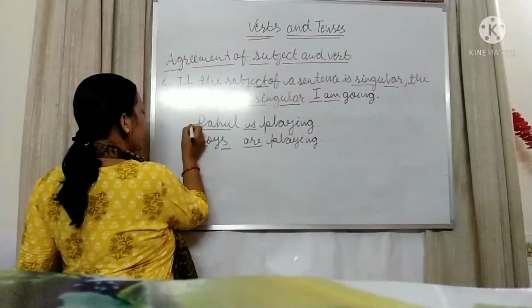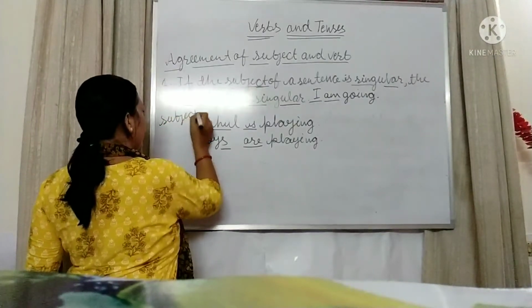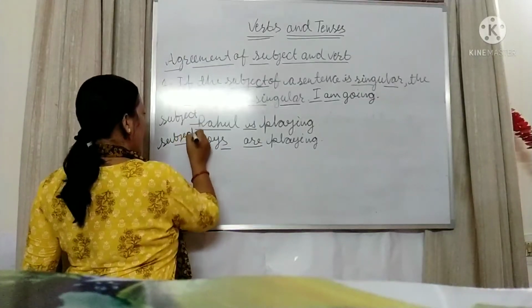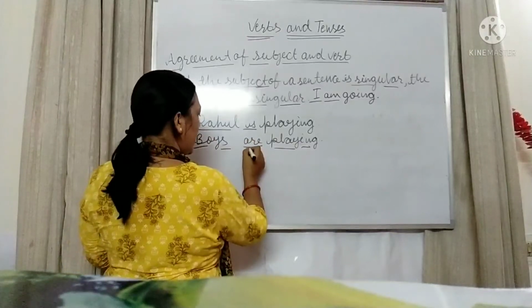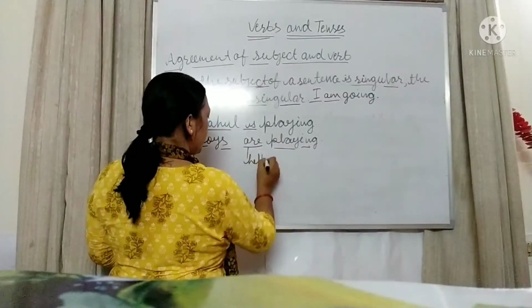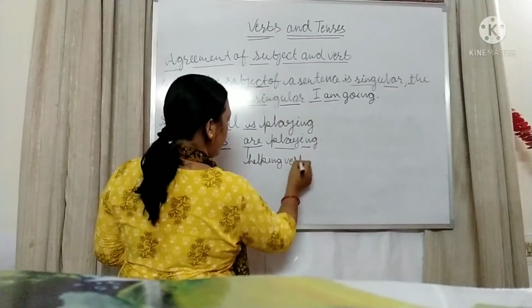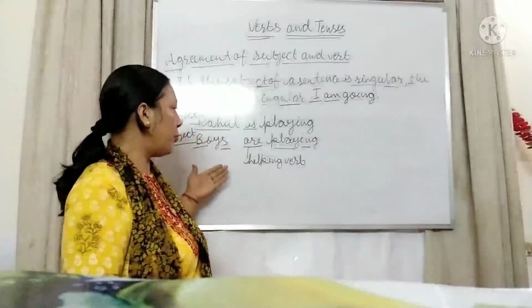So this is the subject, you all know that, and this is the main verb, and this is the helping or auxiliary verb, which I told you in the first topic.